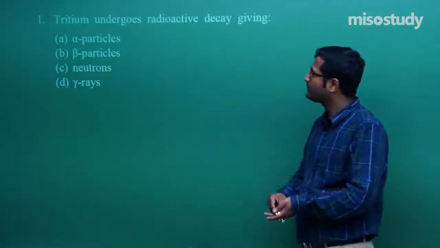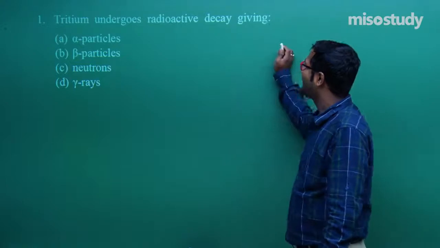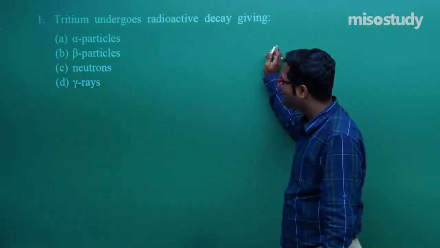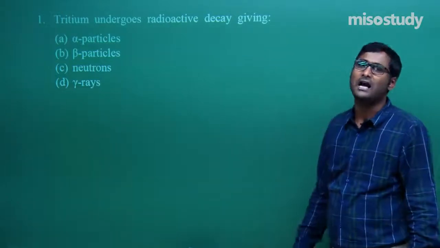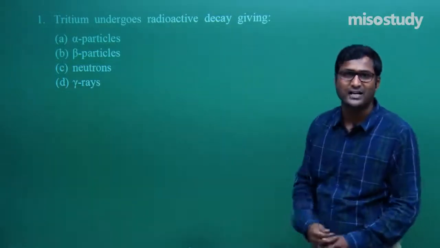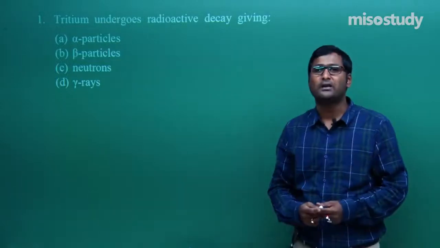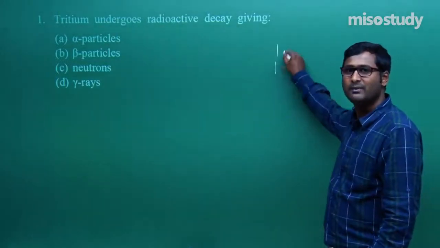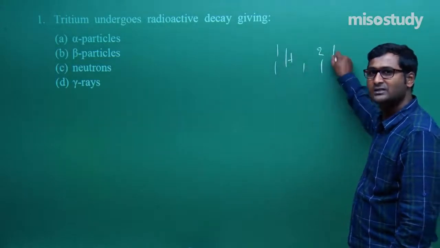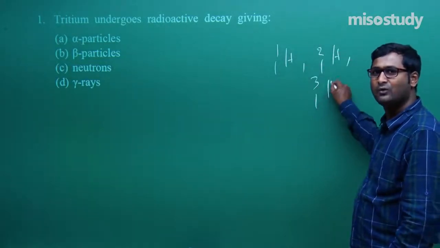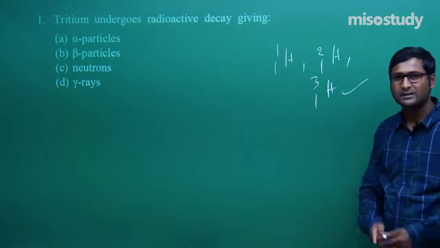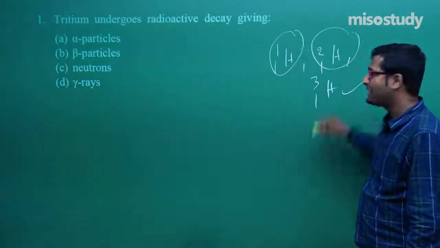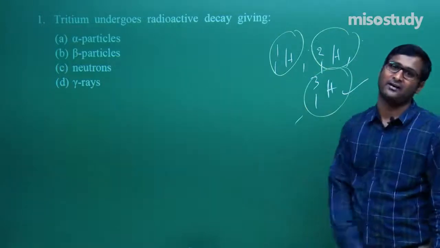This is the question. Tritium undergoes radioactive decay giving alpha particle, beta particle, neutrons or gamma rays. As we know, what is tritium? We know there are three isotopes of hydrogen. The first one is 1,1H, the second one is 2,1H, and the third one is 3,1H. Remember this: this one is protium, this one is deuterium, and this one is tritium.